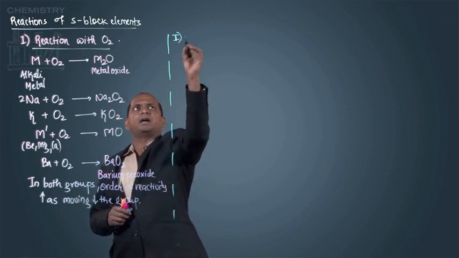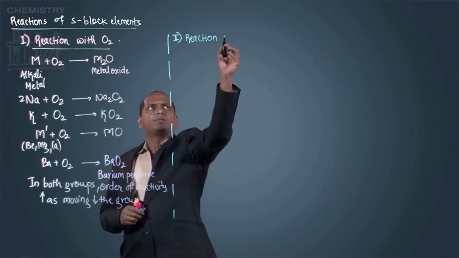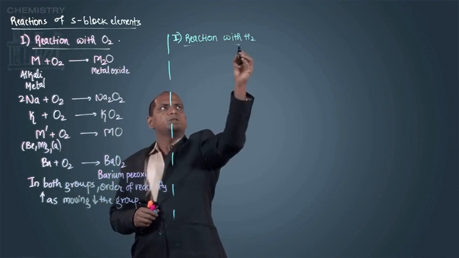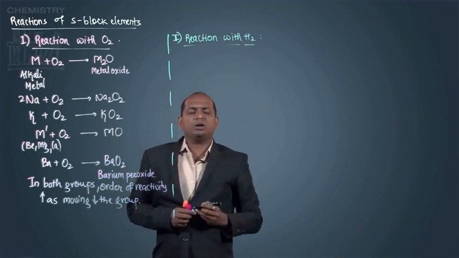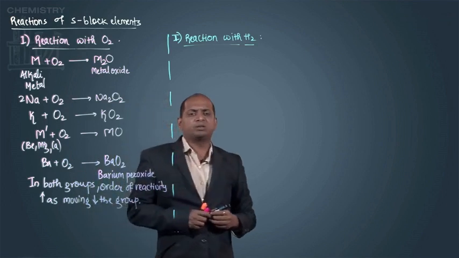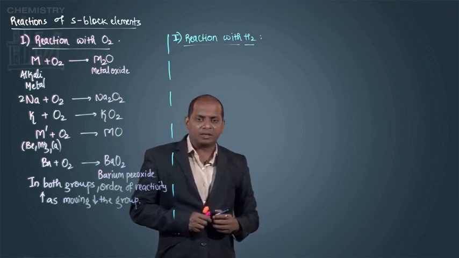That is reaction with hydrogen. Since all these metals are highly reactive, they react with hydrogen forming metal hydride, where these metal hydrides are ionic in nature.